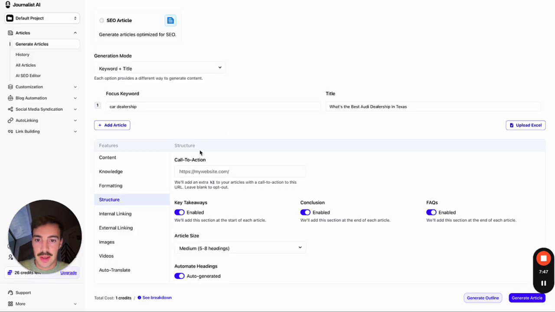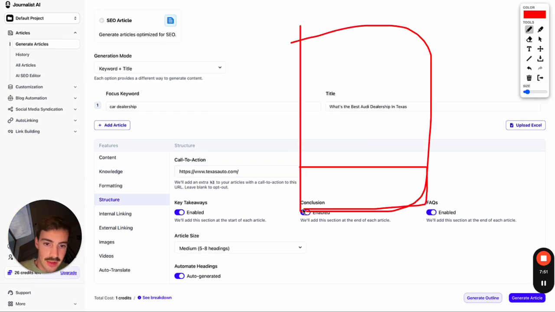What's going to happen is that if we paste this here, the AI will write the whole article, and at the end, we'll add a custom section with a clear call to action: hey, listen, go here, this is my dealership, go buy my cars here.